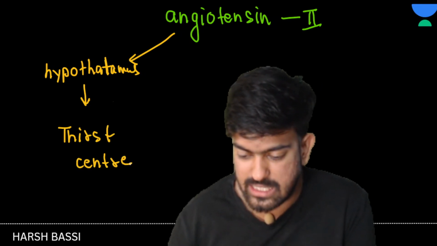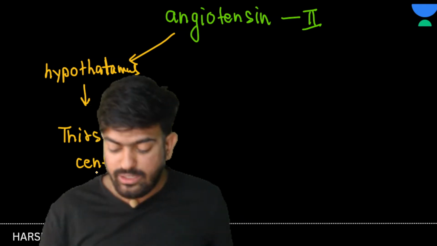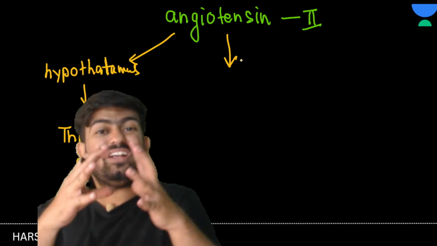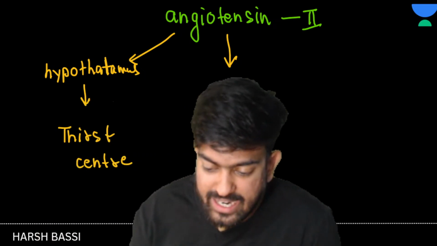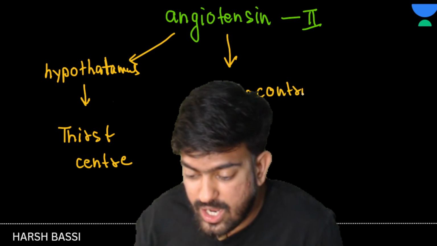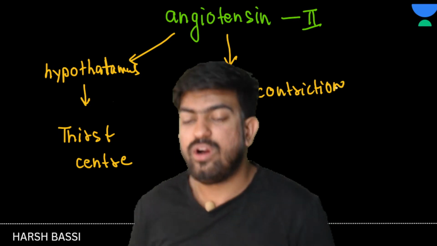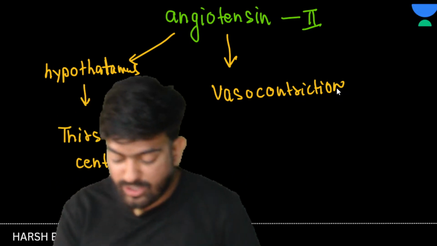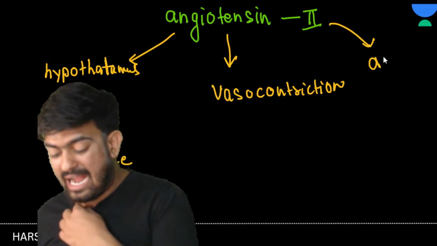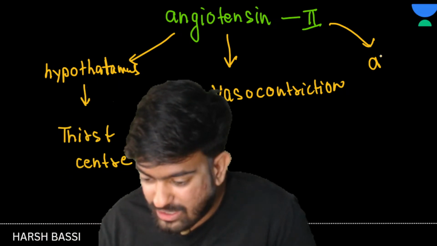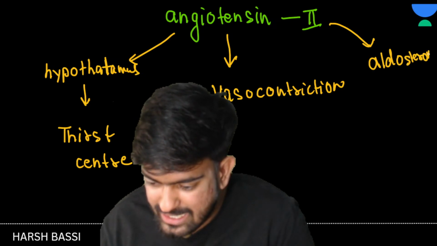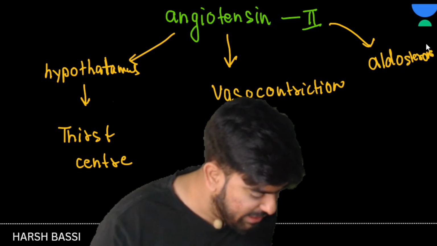Yes or no? Yes. Now the second thing it will do is constrict the blood vessel, which is vasoconstriction. Yes or no? And the third thing it will do is ask the adrenal cortex to release what? Aldosterone. Yes or no? Yes. Now see what things are going to happen here.